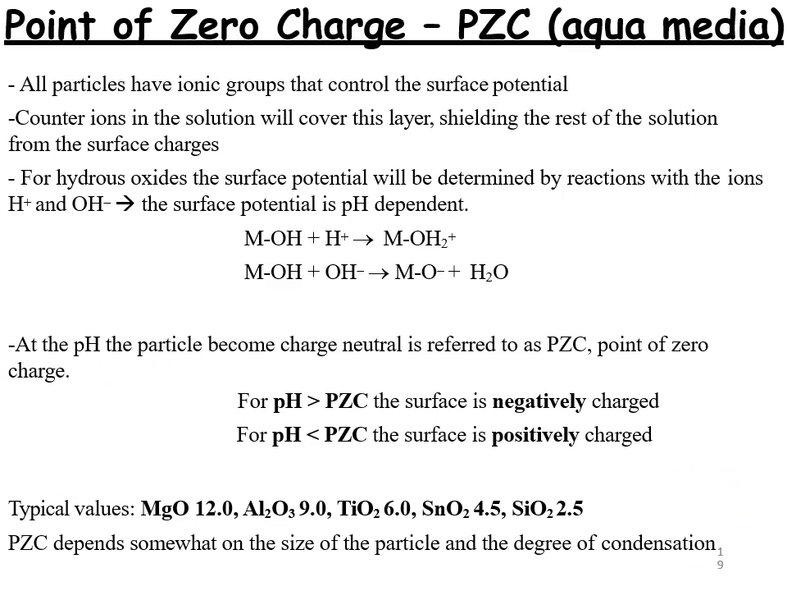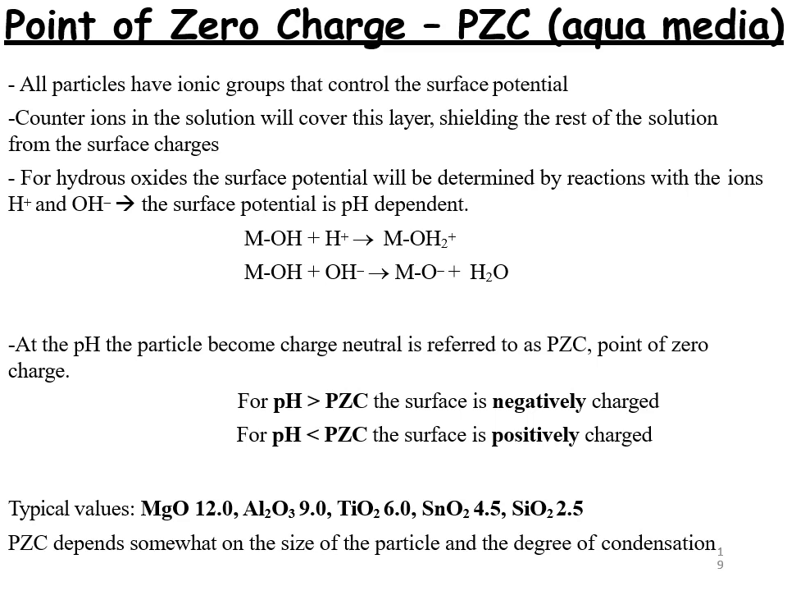Now the topic is point of zero charge. First we see what is point of zero charge. It is the pH at which the particle becomes charge neutral, referred to as point of zero charge or PZC.